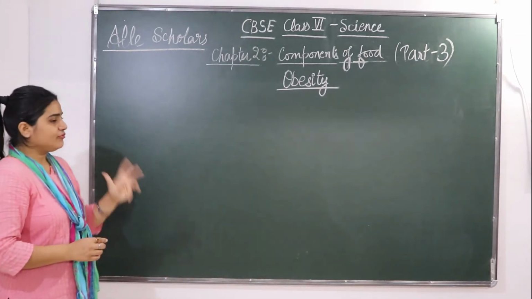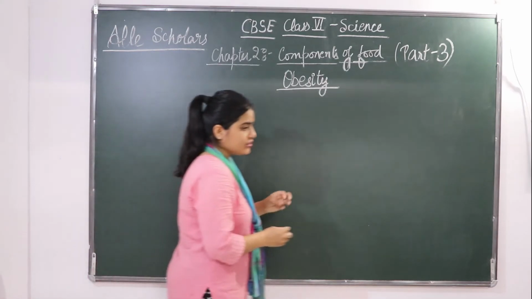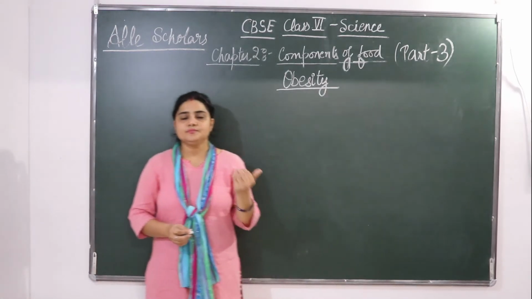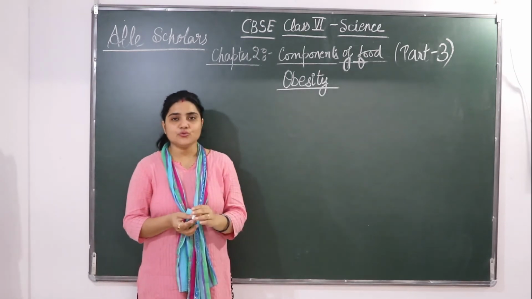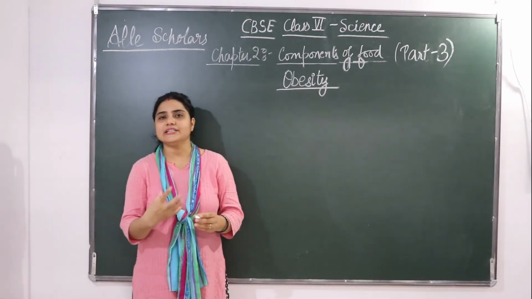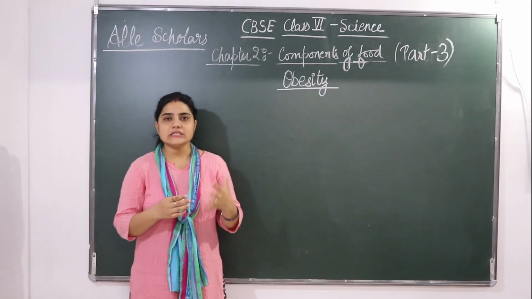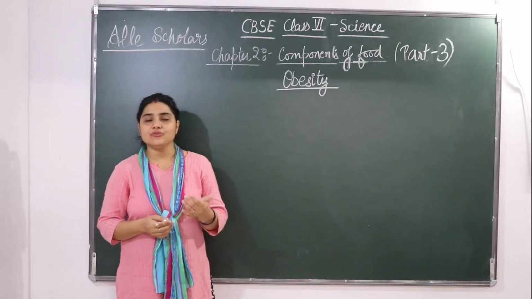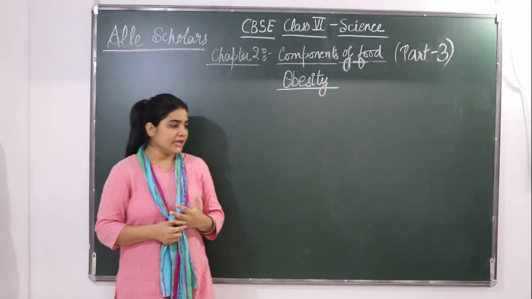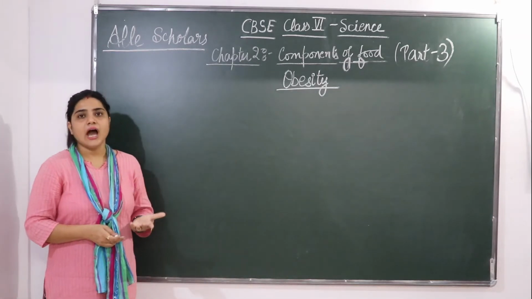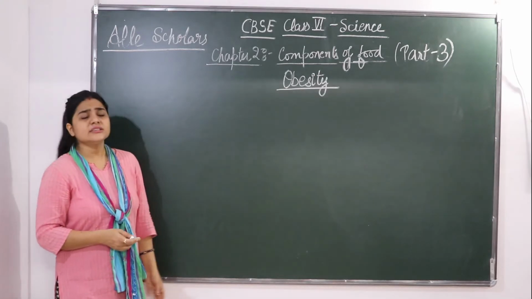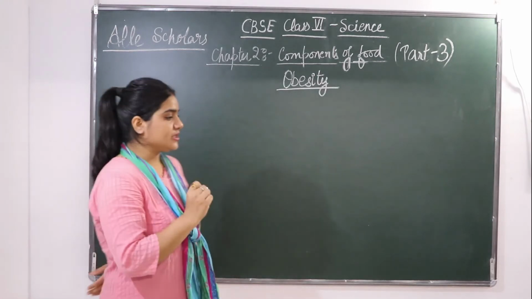The excess of fat gets accumulated to such an extent that it starts negatively affecting one's health, well-being and the ability to carry out certain activities. Such a condition is called obesity.